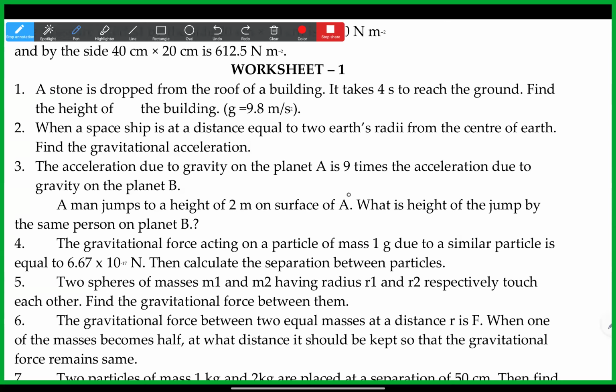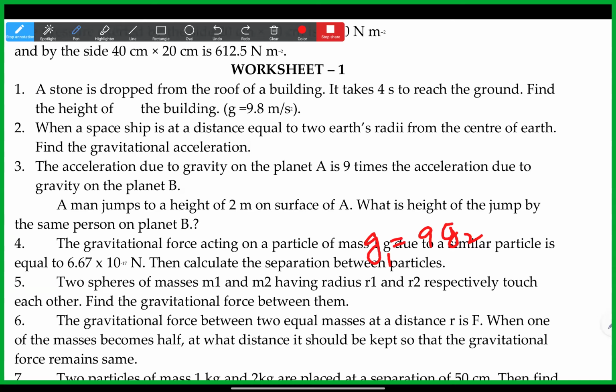Sir, acceleration due to gravity, first we can write for planet A as G1, and the acceleration due to gravity on planet B as G2. Then G1 is equal to 9 times G2.